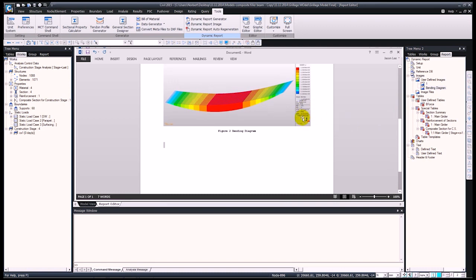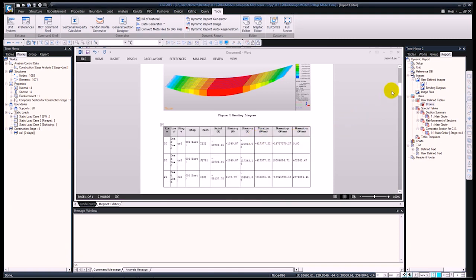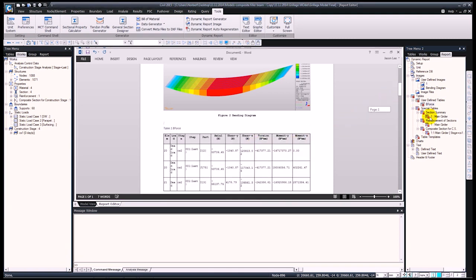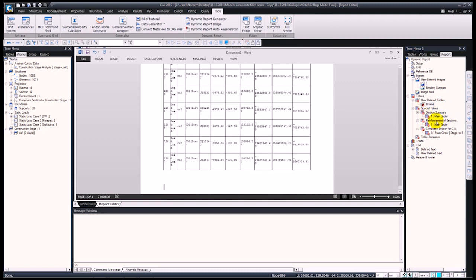Okay, the same applies for tables. So you can take a dynamic report image of any table, and you can put this into the final report. This is going to be in a table format, so you can edit this, you can add in or remove if you wish. Okay, and similarly, you can add in any section summaries, reinforcements of sections, and so on and so forth.